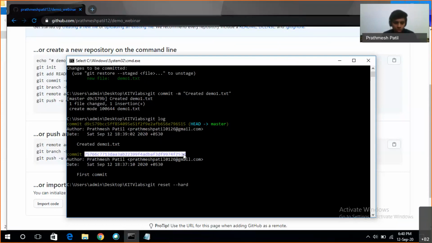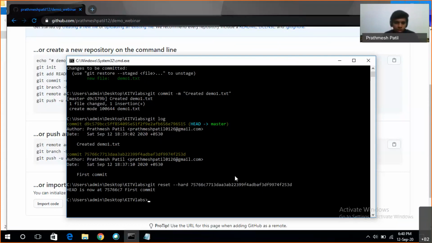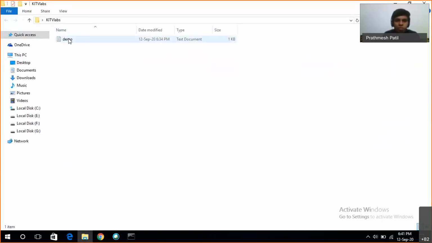I'll just copy this, paste it here, and fire the command. We can see that HEAD is now at this commit ID, the starting 5 or 6 characters of it. And if we now look, we don't have demo1.txt which we had created. So we have undone certain changes.